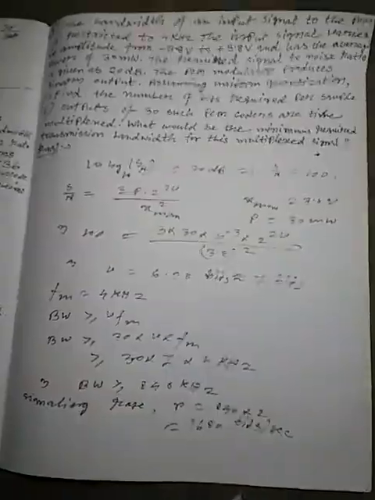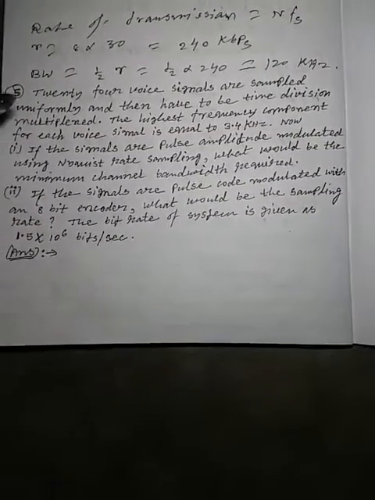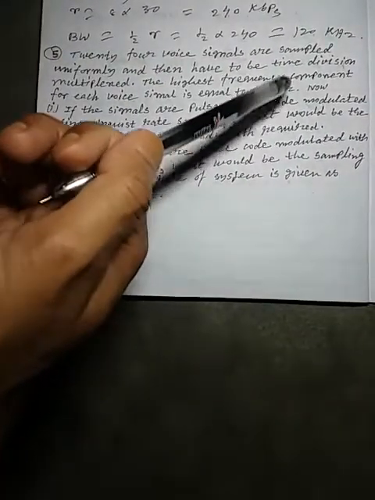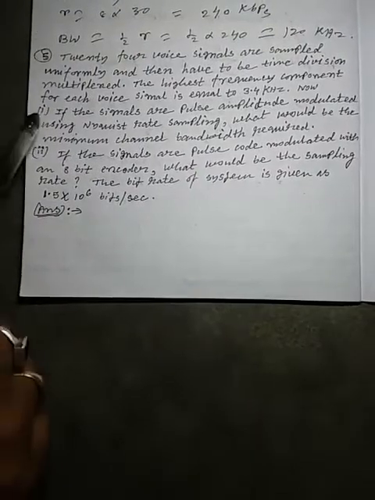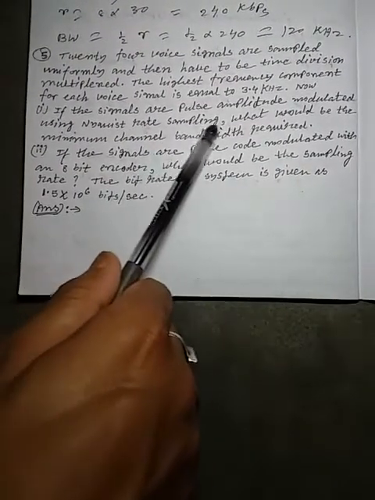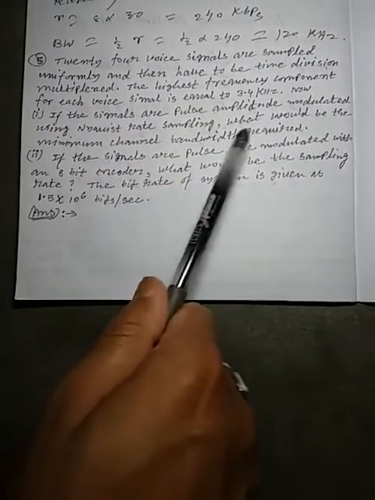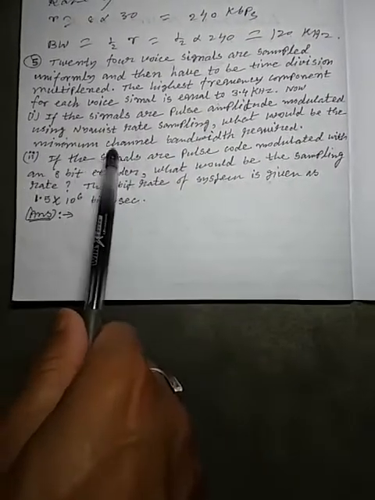Okay, in the second example, 24 voice signals are sampled uniformly and then have to be time division multiplexed. The highest frequency component for each voice signal is equal to 3.4 kHz. Now, if the signals are pulse amplitude modulated using Nyquist rate sampling, what would be the minimum channel bandwidth required?